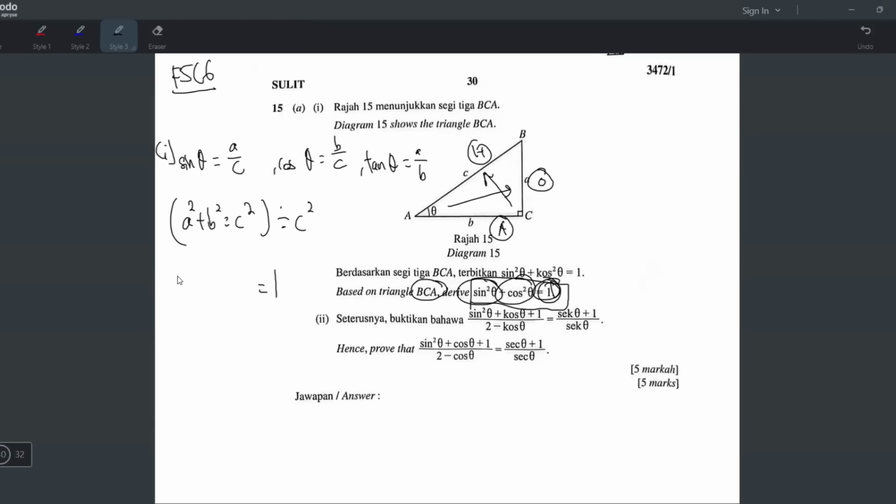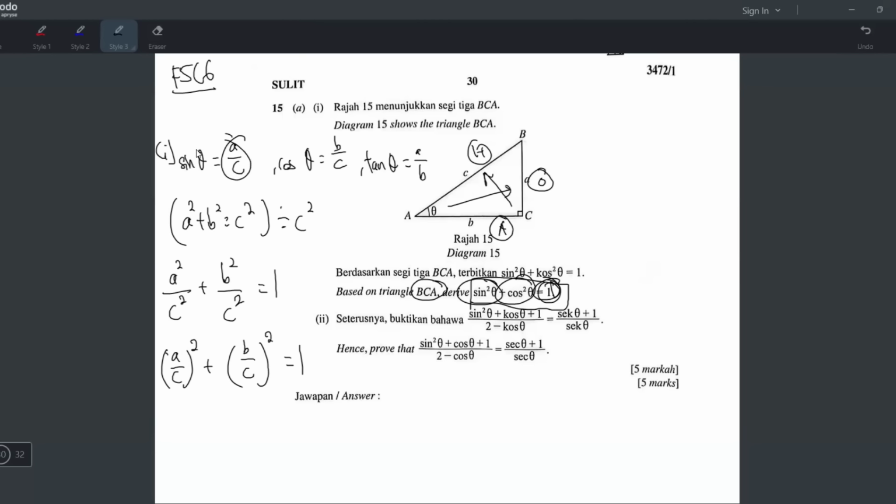Okay. So what happens here? It becomes a square over c square, and then what happens here? It becomes b square over c square. So now that your right side is 1, now you just have to work on the left side. Okay, the left side is a square over c square, and since both numbers got square, you can put the square outside the bracket like that, and then you are just left with a over c inside. Same here, both the b over c also got square, so you can write the square outside the bracket and b over c. And I'm sure you see where this is going.